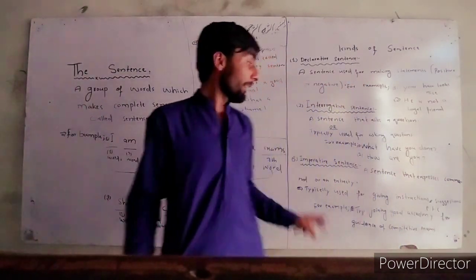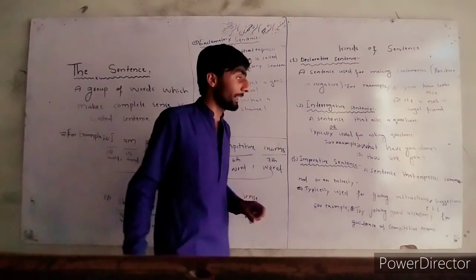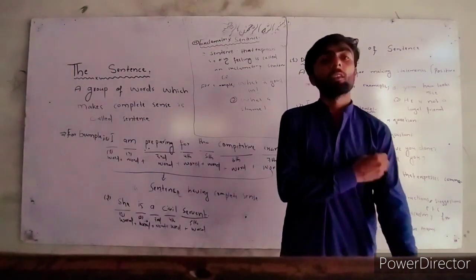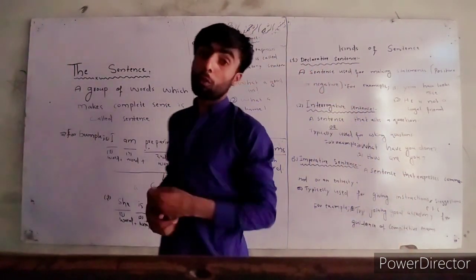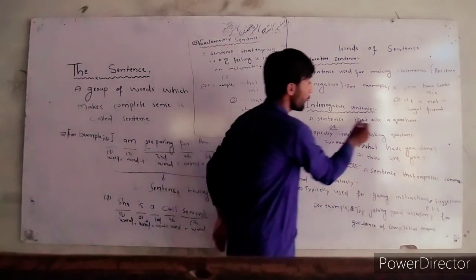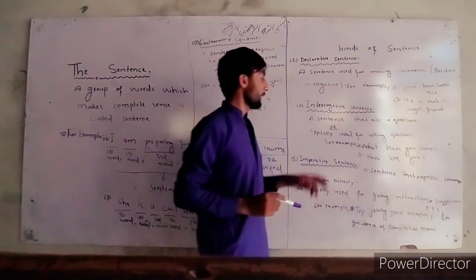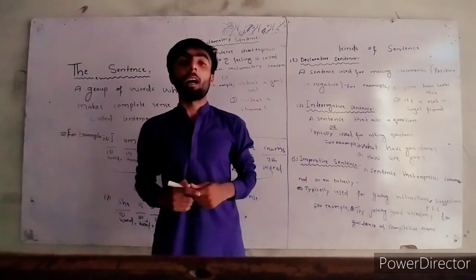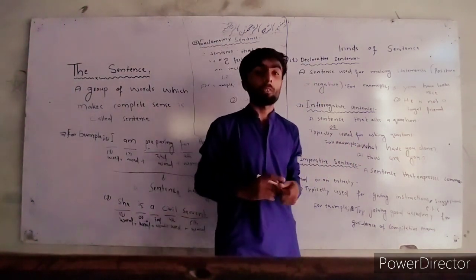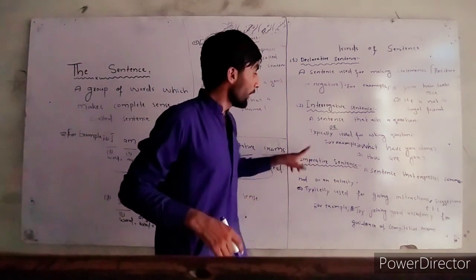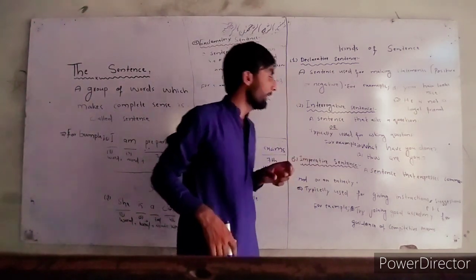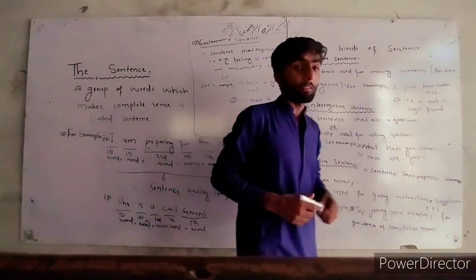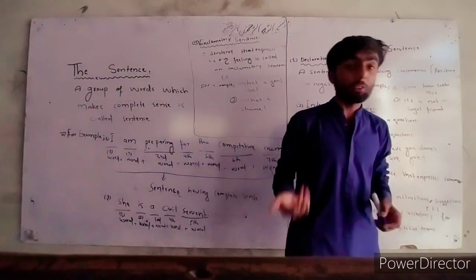The second one is the interrogative sentence. A sentence typically used for asking questions is called an interrogative sentence. So, here is an example of an interrogative sentence: What have you done? What have you done?